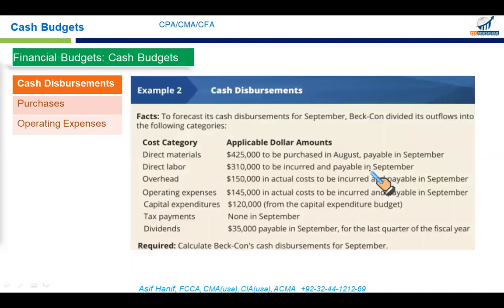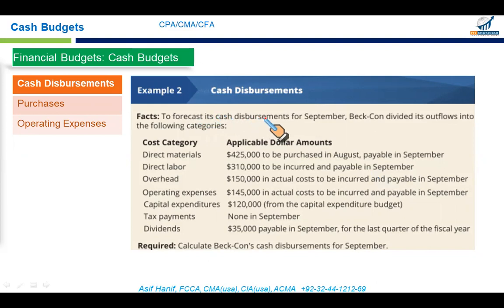All right, what about the cash disbursements? Cash inflows are few in number: cash collection from credit sales, cash collected on cash sales, and sometimes we might have some interest received in cash or dividends received. So they are few and far between. Mostly you will have cash and credit collections, but your outflows will be quite numerous, like in this case.